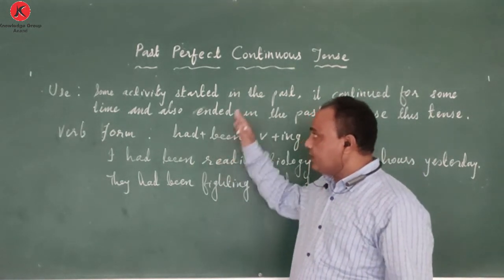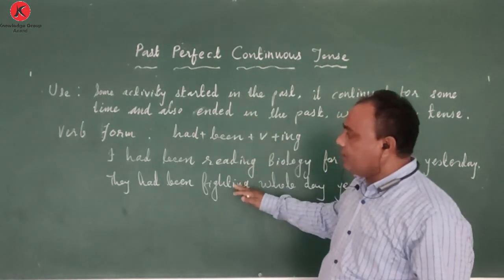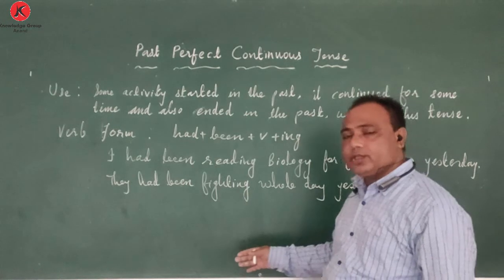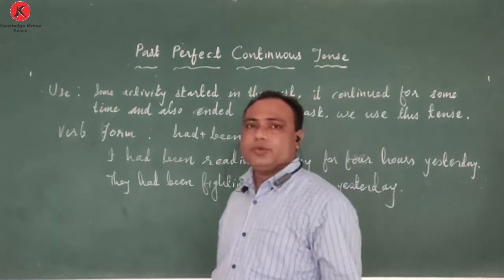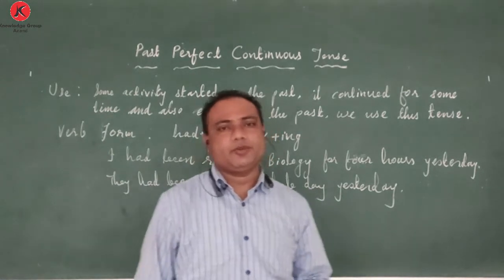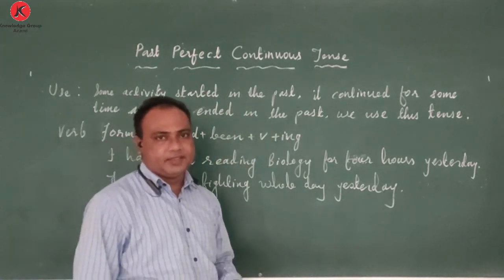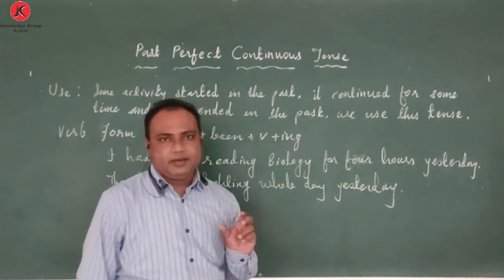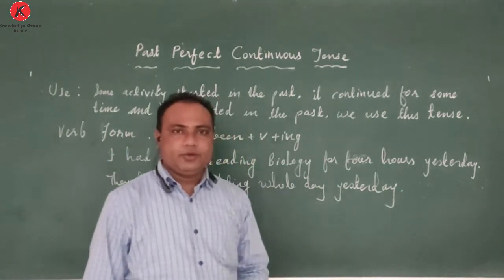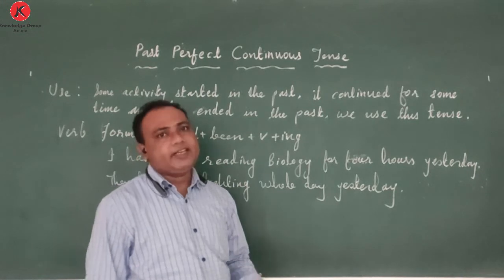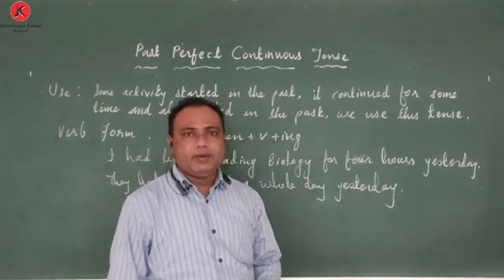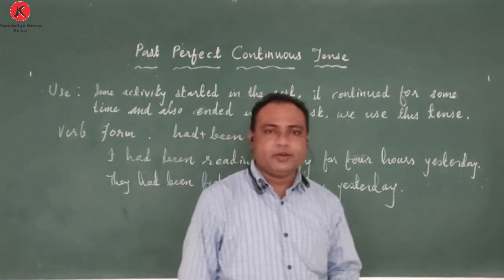Now, since use is clear, verb form is also clear, and sentence examples are also given, we are going to solve some 7 or 8 or 10 sentences based on past perfect continuous tense, so that permanently it will get fixed in your mind. Till I write sentences on the board, you just wait for 1 minute or 30 seconds or so.